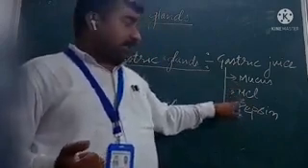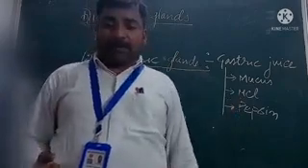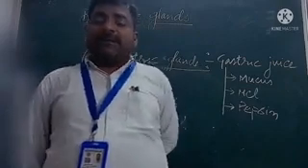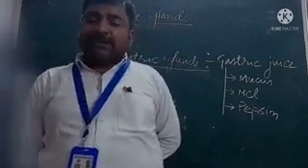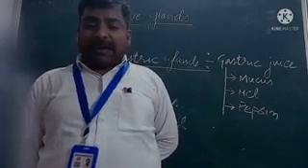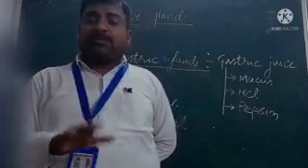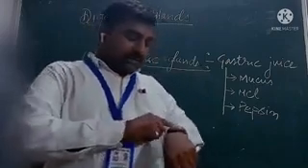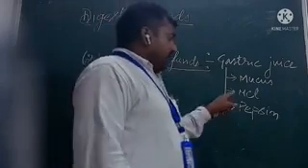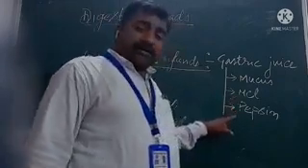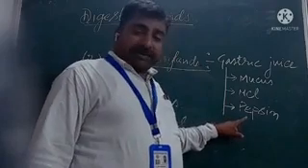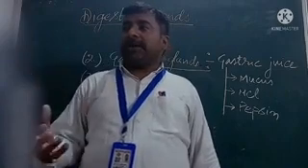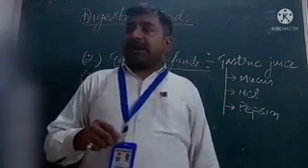And HCl provides acidic medium. The enzyme pepsin is active only in acidic medium. That's why HCl is released in our stomach. Besides providing acidic medium for the activity of the pepsin enzyme, on the other side, when any harmful bacteria or any other microbe has entered our digestive tract, HCl kills it.